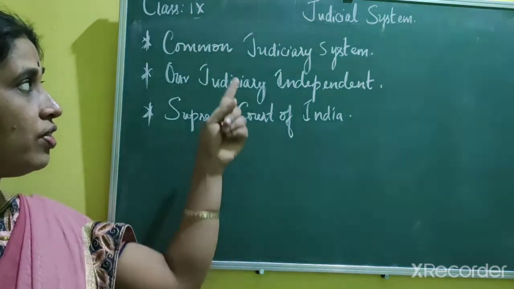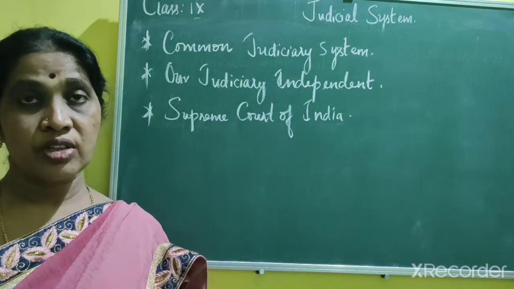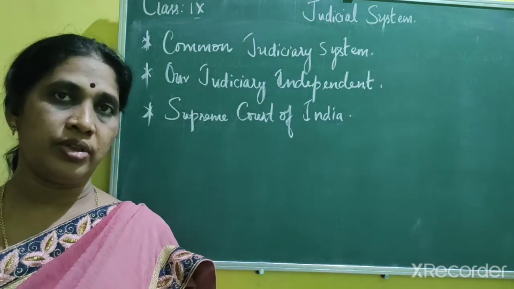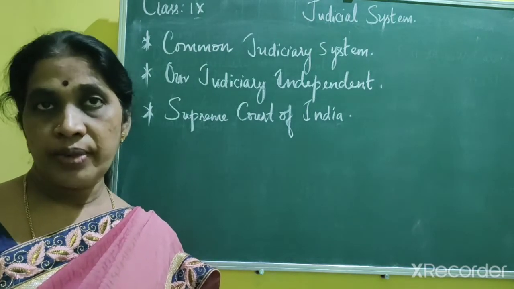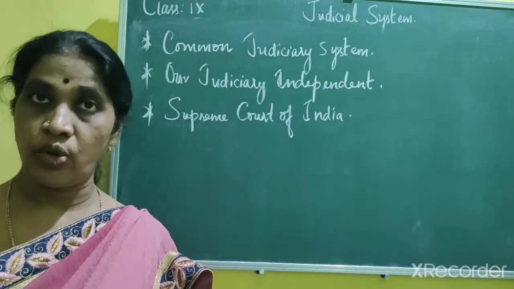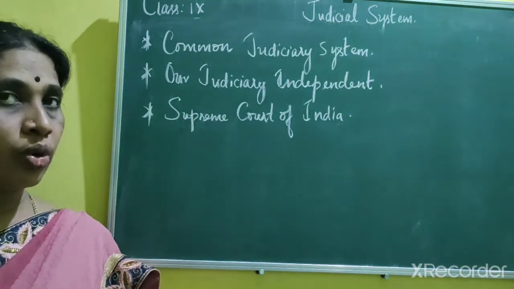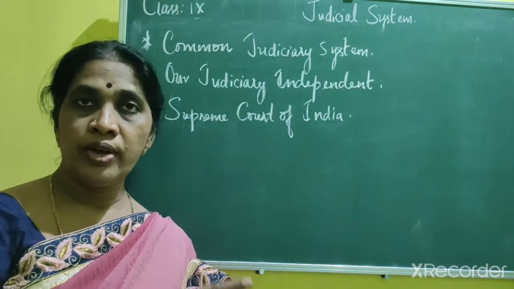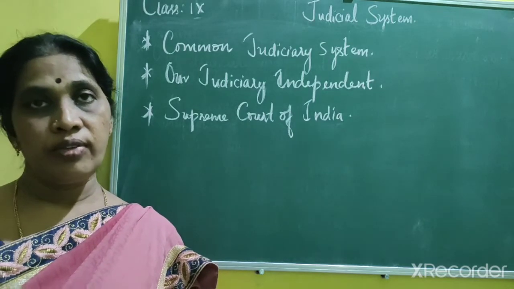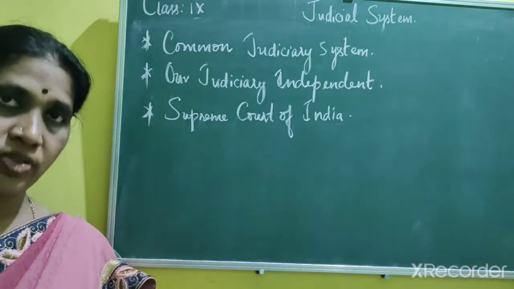Okay, and as I told, we have a common judiciary system. What does it mean? You know that India is a federal state, that is, it has been divided for administrative convenience into the central government and the state government. Though we have a dual government, that is central and state government, we do not have a separate judiciary, that means a separate law or a separate court. We have a common judiciary system. Unlike in America, where they have two courts, that means you have the law at the center and the state, in India we have a common judiciary system. Though we have divided the country into center and state, we follow the common judiciary system.